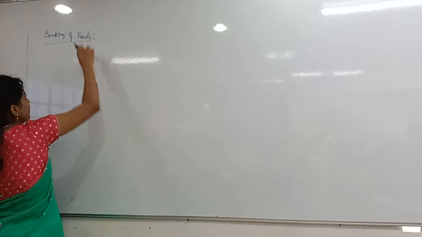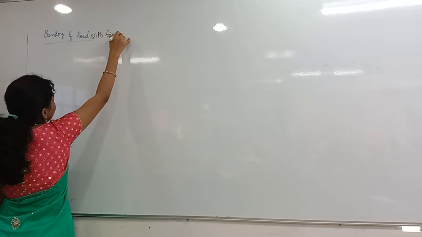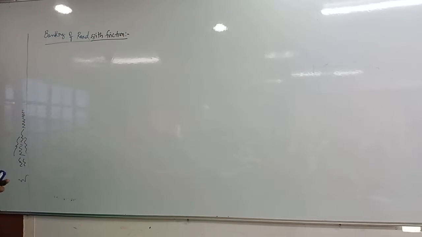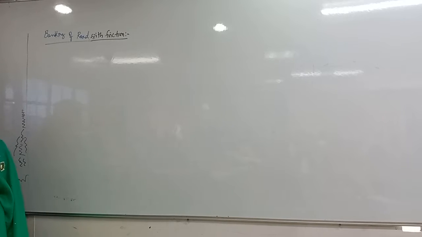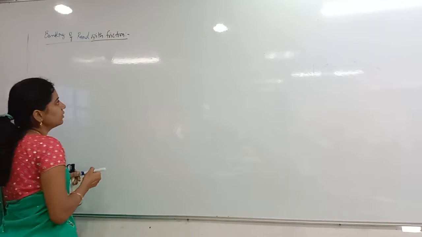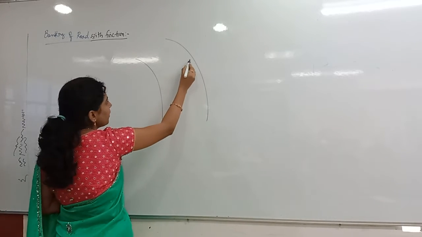Find the maximum safest velocity of a car moving on a circular banked road.